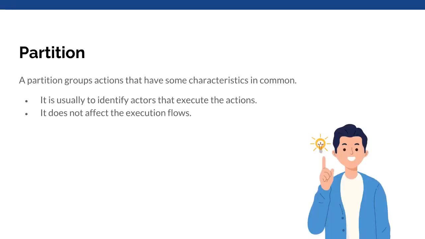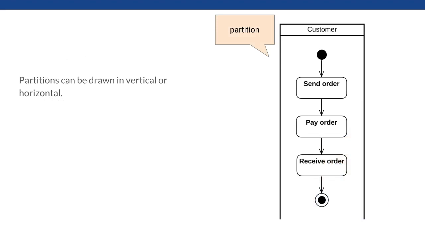The next concept is partition. Partitions are used for grouping actions that have some characteristics in common. Usually, partitions are used to identify actors that execute the actions. Partitions do not affect the execution flows. A partition is depicted as a box, with its name on the starting end. Partitions can be drawn in vertical or horizontal.